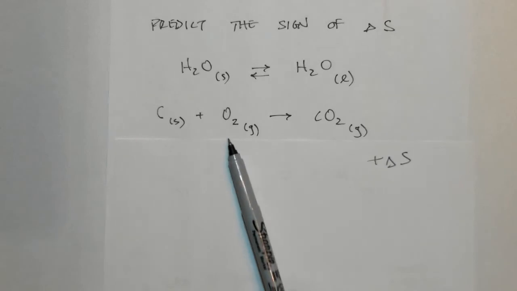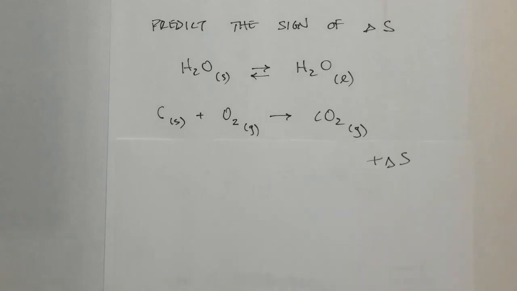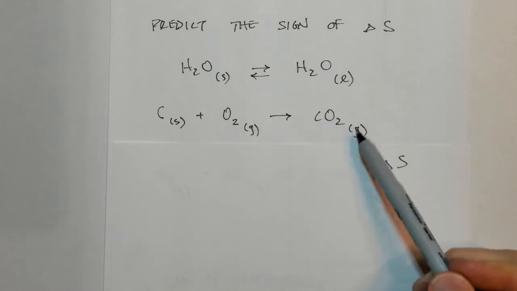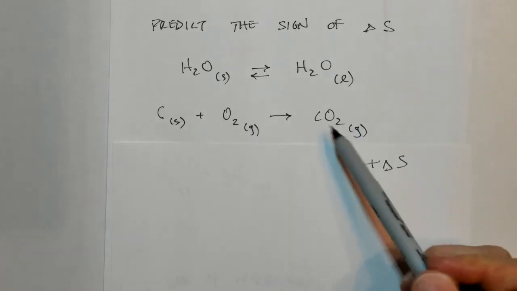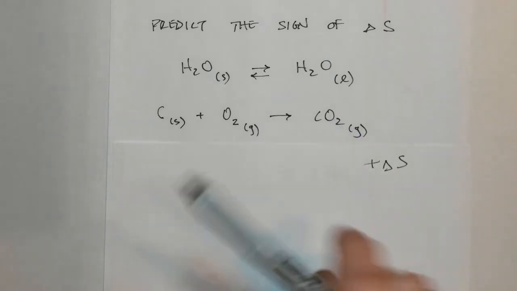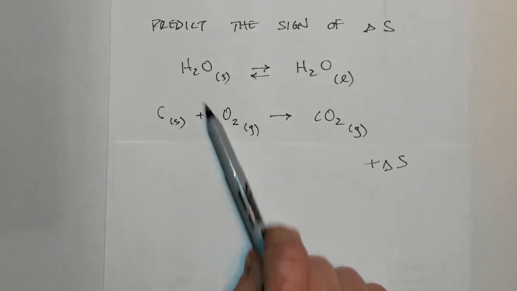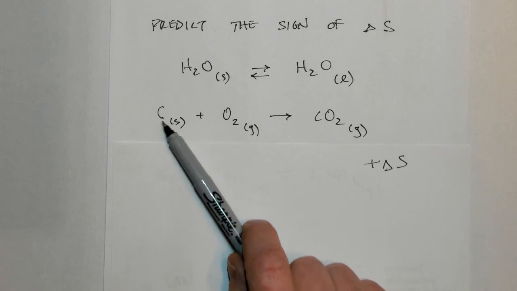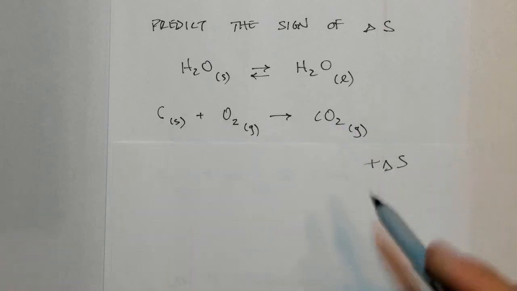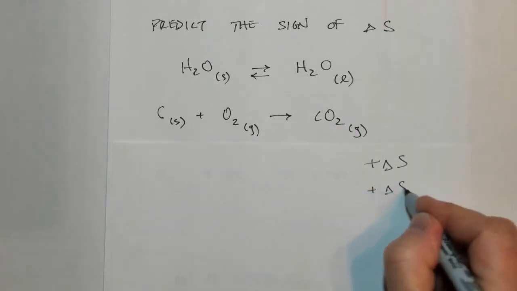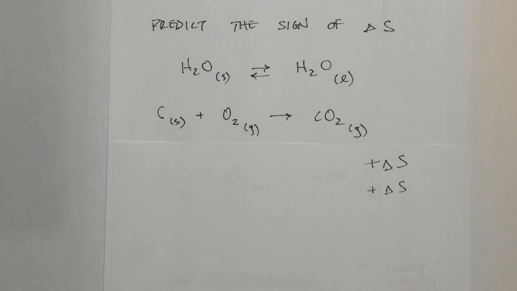Carbon solid plus oxygen gas goes to CO2 gas. Okay, so you'd say I have 1 mole of gas here and 1 mole of gas here. That's great. Those are equal, and we'd almost predict 0. Whereas here I also have 1 mole of solid. This would be more arranged over here in the solid phase, and that goes into the gaseous phase. So I would guess that it probably would be small, but we would probably also be increasing the entropy.